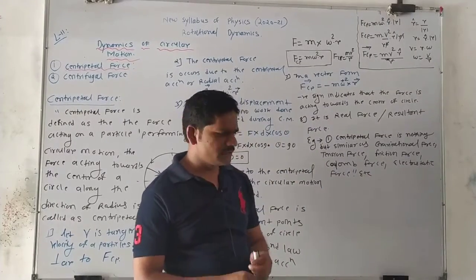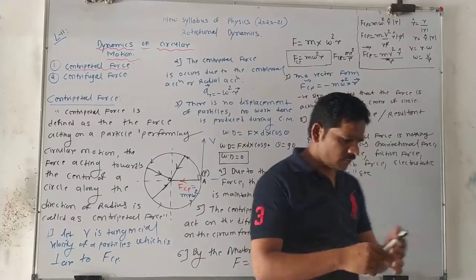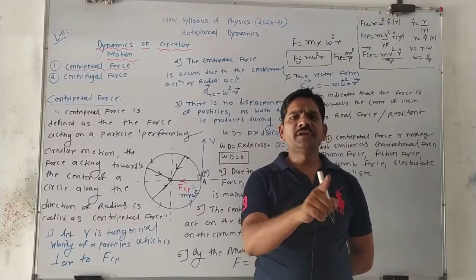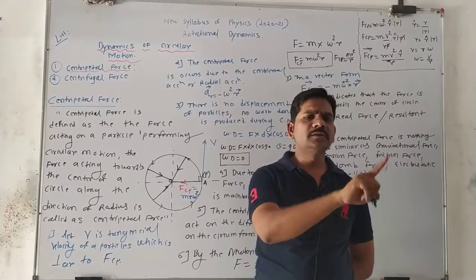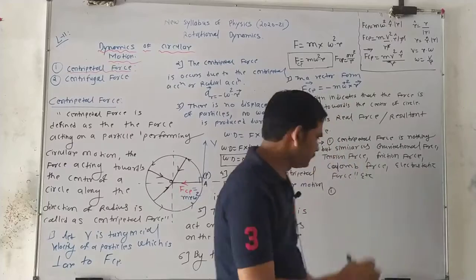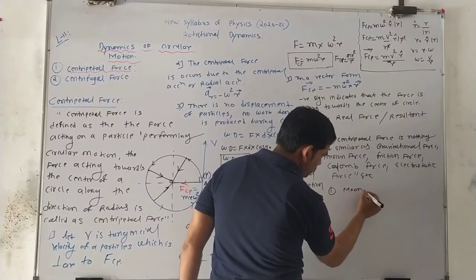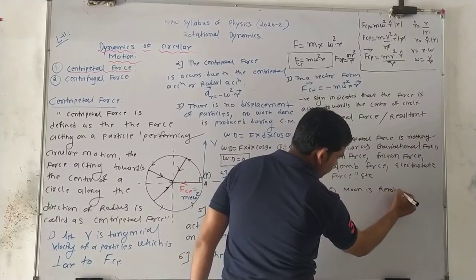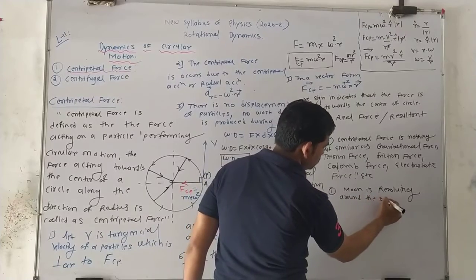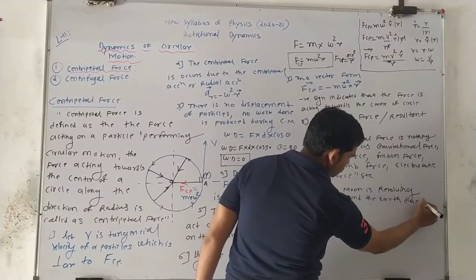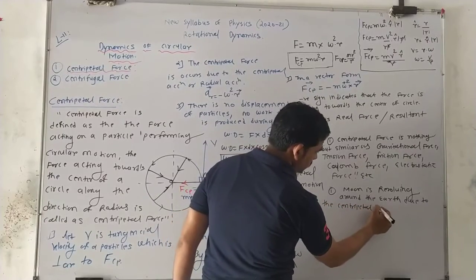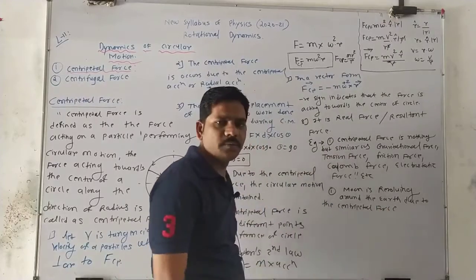So what examples do you consider? One example, write down here: the motion of the moon along the circumference of a circle. The moon is revolving around the earth due to the centripetal force. How?